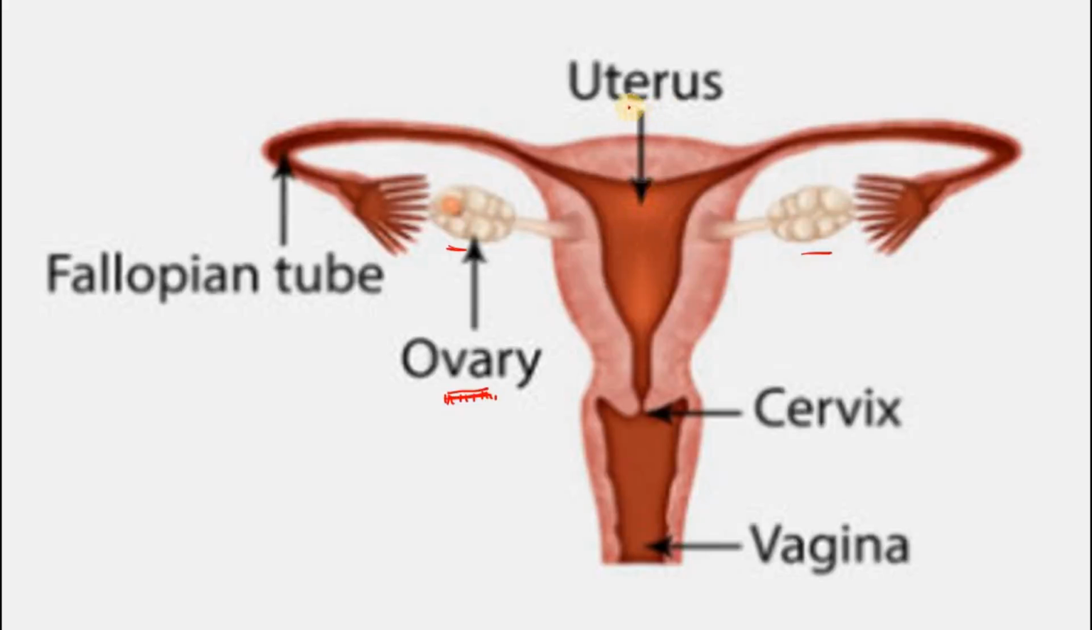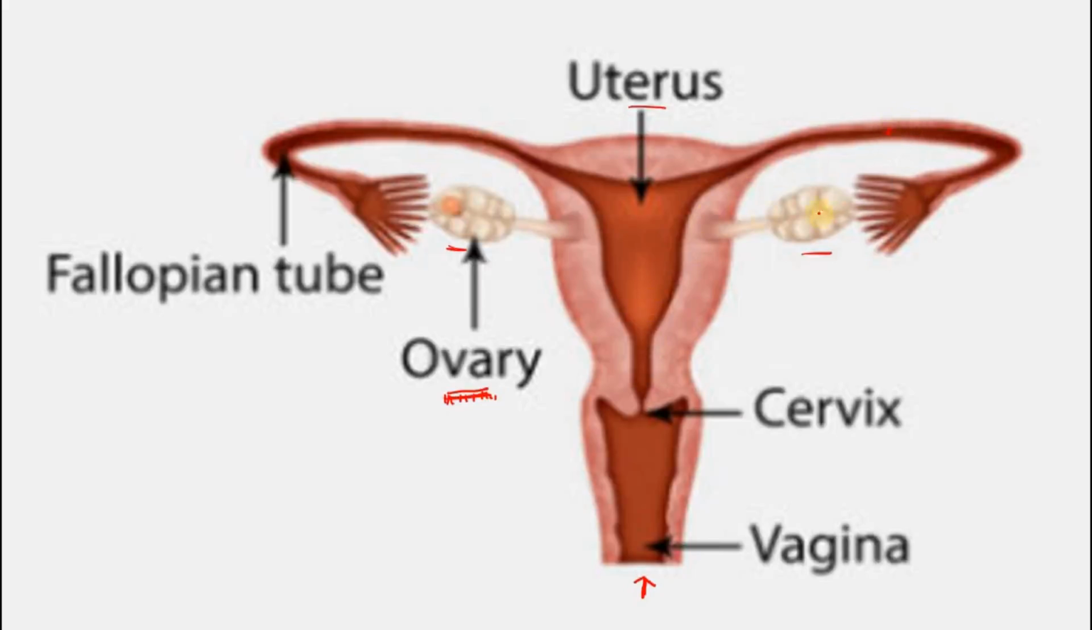This is the uterus, you see. The end of the uterus is the cervix. It's a small narrow opening, and this is the vagina. So the vagina receives the sperm. Sperm will enter from the vagina. Sperm swims all the way through the cervix, through the uterus, into the fallopian tube.